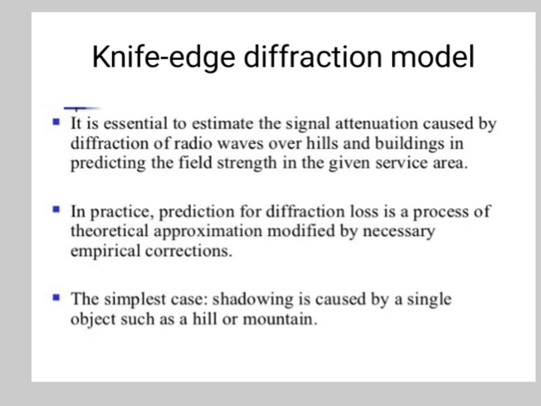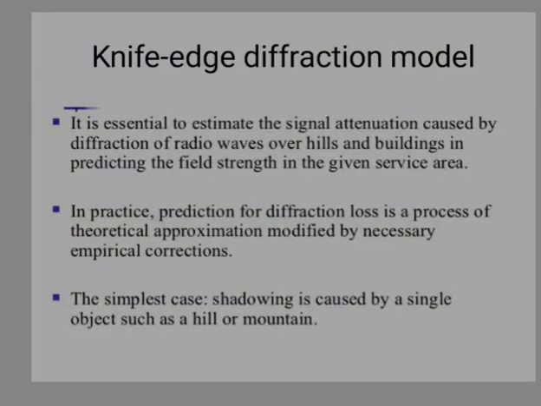Diffraction occurs when the signal hits edge surfaces, preferably sharp edges. It allows the signal to propagate around the curved surface of the earth and behind the obstructions.